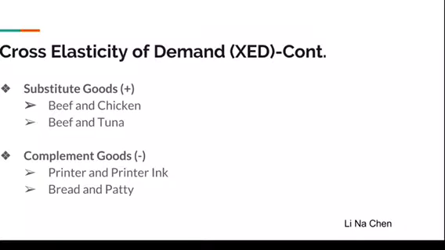In the two examples given, the printer and printer ink would have a greater cross-elasticity value than the bread and patty because one cannot be bought without the other, whereas for the bread and patty, bread can be bought without the patty.